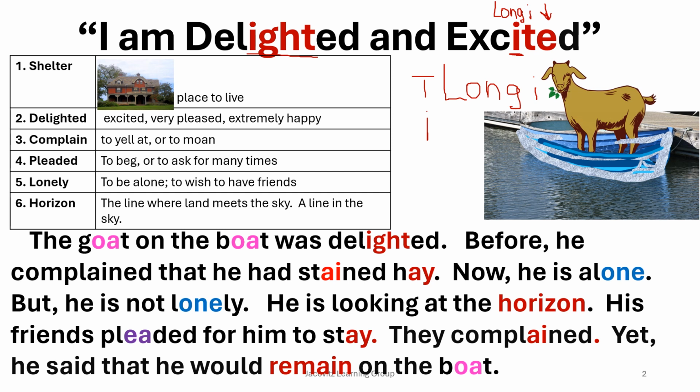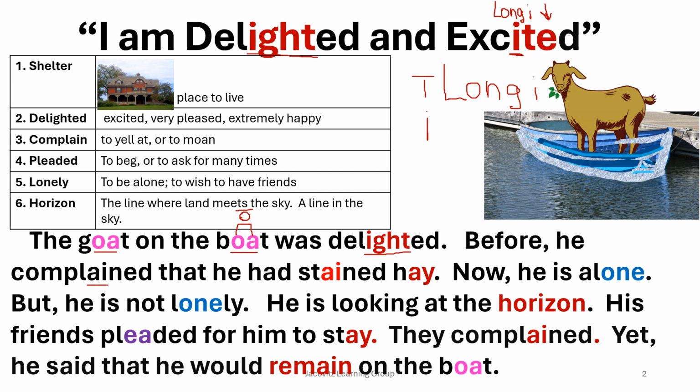So we have the goat on the boat was delighted. Now why do I have this here? OA, OA. Okay, remember I said we had vowels. There are vowels that make sounds. So these two letters make one O. And again, I'm going to draw this across. It's a long O. So goat on the boat was delighted before he complained.